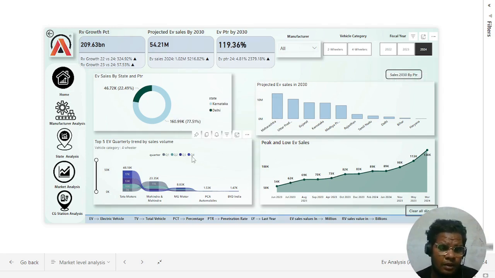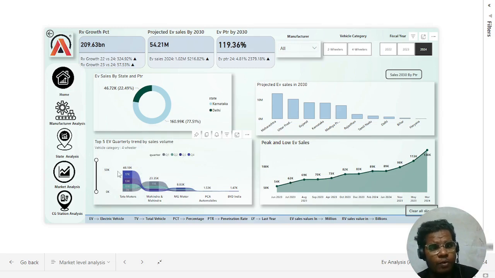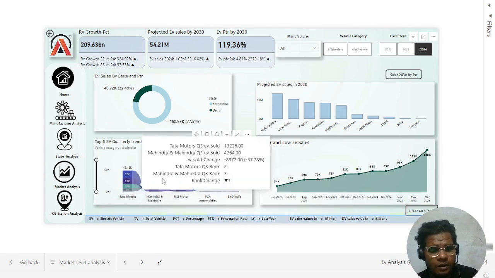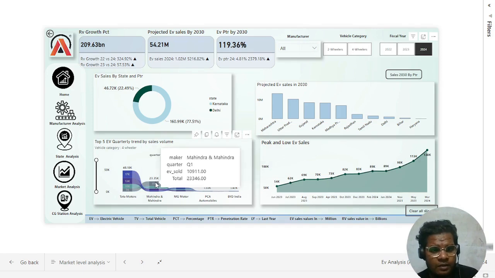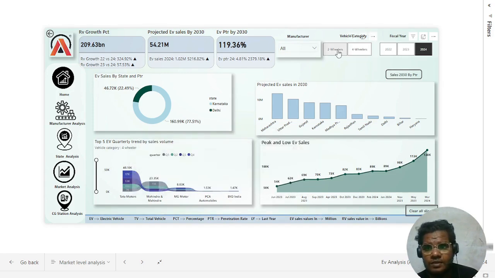Here, the top 5 EV quarterly trend sales volume. These are the manufacturers of the top five quarterly, which means who grabbed the market positions. See quarter one, quarter two, quarter three, quarter four. All the time Tata Motors goes to the first place, and let's see Tata Motors in quarter one: 7K, 10K, 13K, 17K. Actually, these are all for four-wheelers, right? I hope.